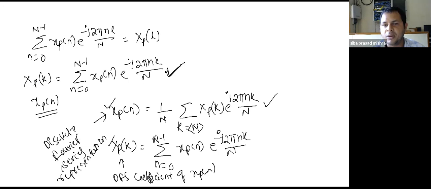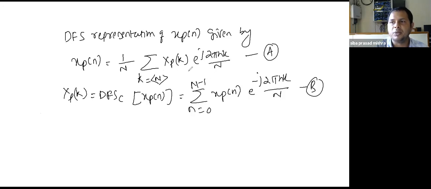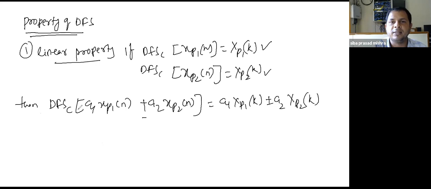After that, we summarized this equation A as the discrete Fourier series representation of a periodic sequence xp[n]. Here xp[n] is the periodic sequence, and xp[k] is the discrete Fourier series coefficient of this xp[n]. After that, we studied one property, the linear property of discrete Fourier series.